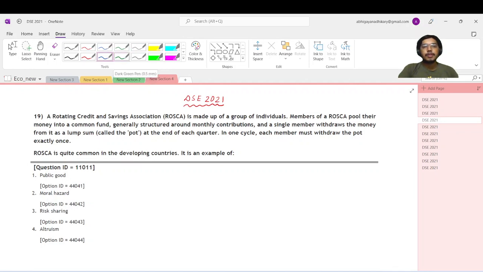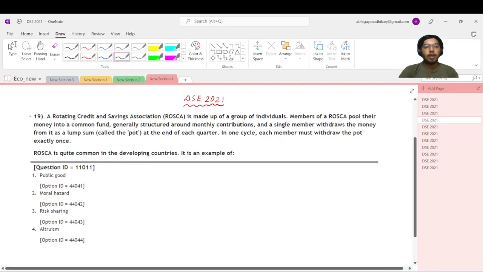So today we are going to discuss question number 19 of the DSE 2021 paper. The question says, a rotating credit and savings association is made up of a group of individuals. Members of a Rosca pool their money into a common fund, generally structured around monthly contributions, and a single member withdraws the money from it as a lump sum at the end of each quarter. In one cycle, each member must withdraw the pot exactly once.